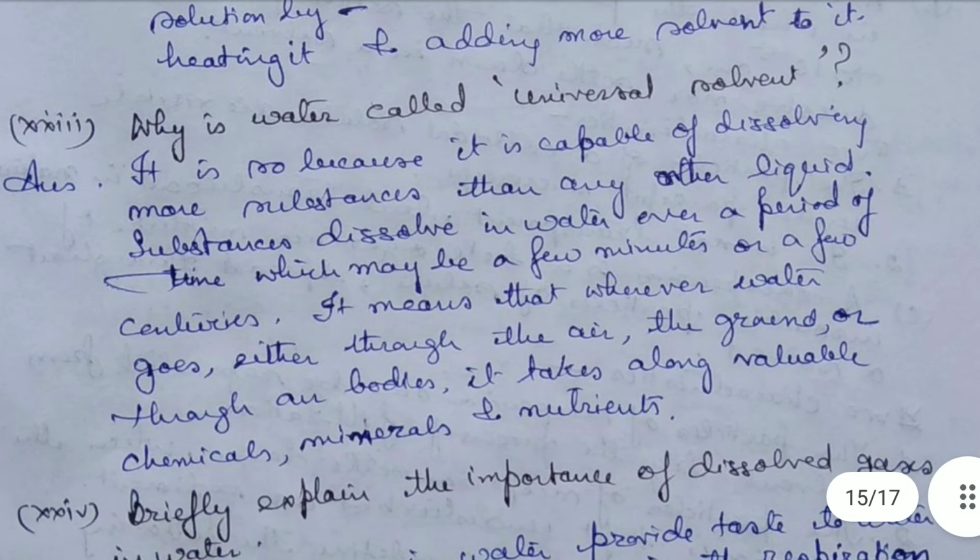Then why is water called the universal solvent? It is so because it is capable of dissolving more substances than any other liquid. Almost all substances dissolve in water more than in any other liquid. That's why it's called a universal solvent.